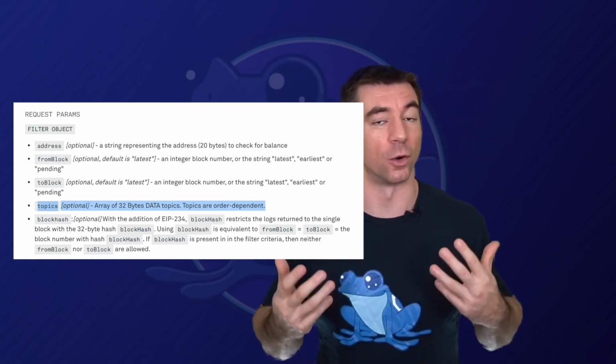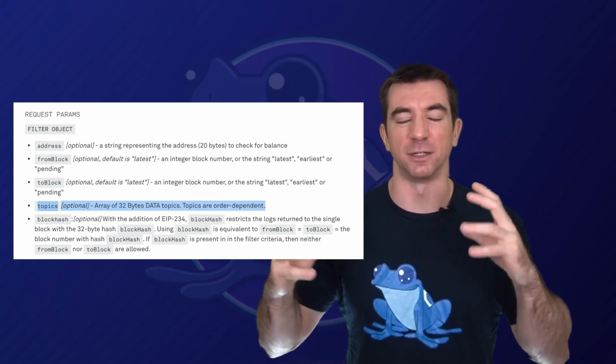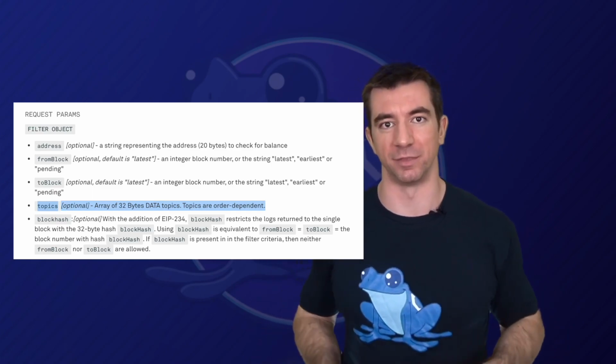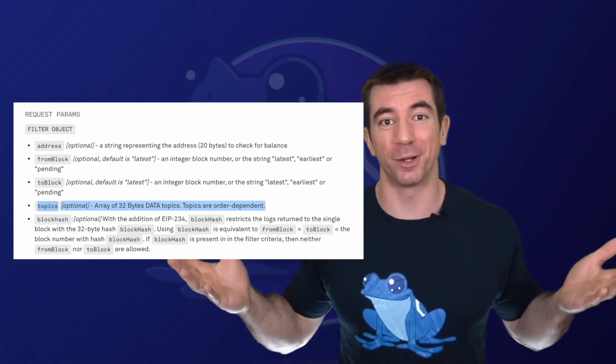The non-indexed ones are harder to search because they get ABI encoded and you have to know the ABI in order to decode them. If that confused you, don't worry about it. We're going to explain it.